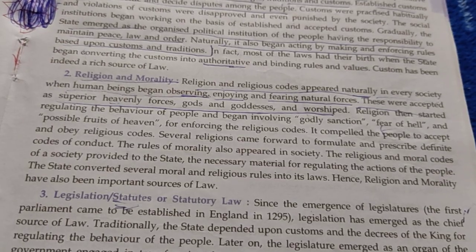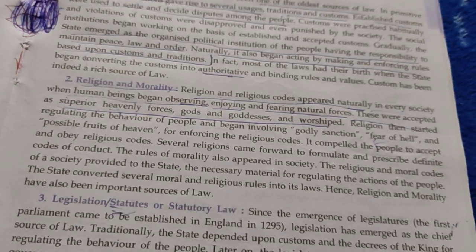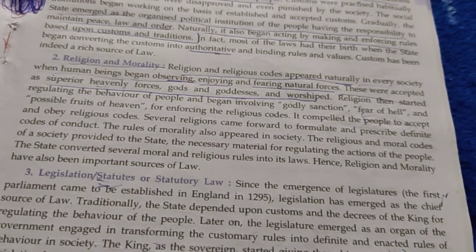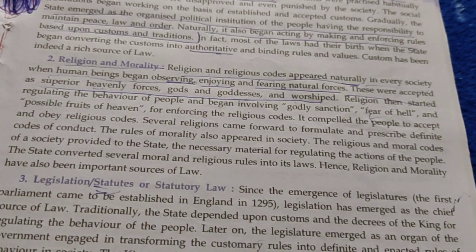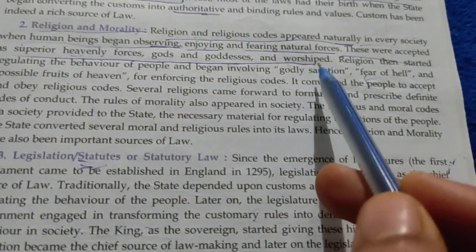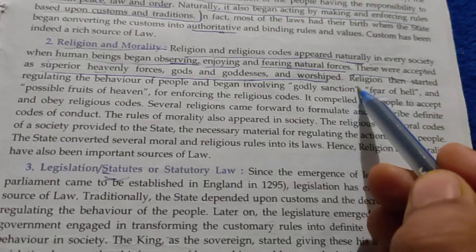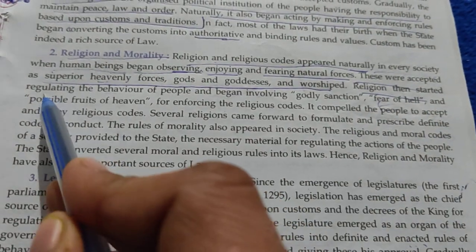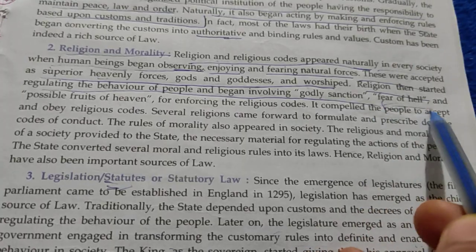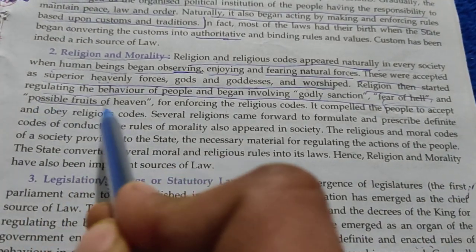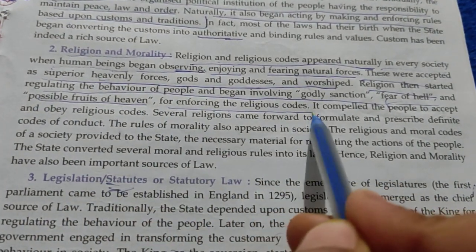Whichever force could be treated as male was termed as god, and whatever natural force could be treated as female was termed as goddess. So now the humans started worshipping natural forces. Religion then started regulating the behavior of people and began involving godly sanction, fear of hell, and possible fruits of heaven for enforcing the religious codes.